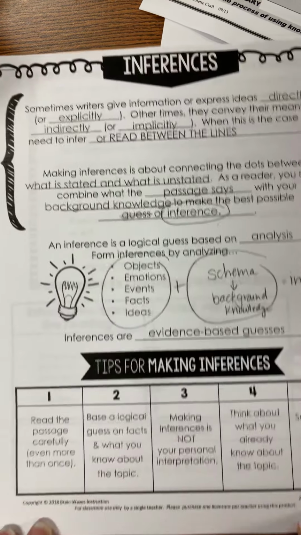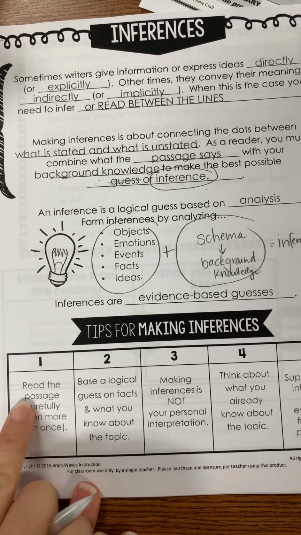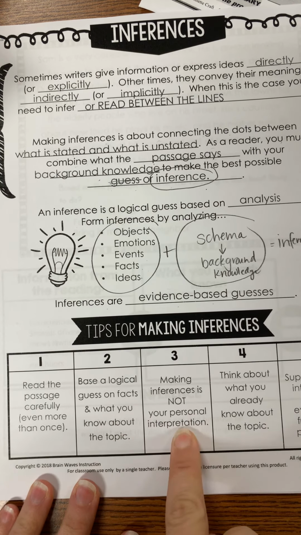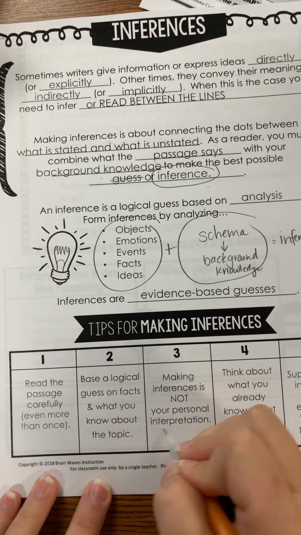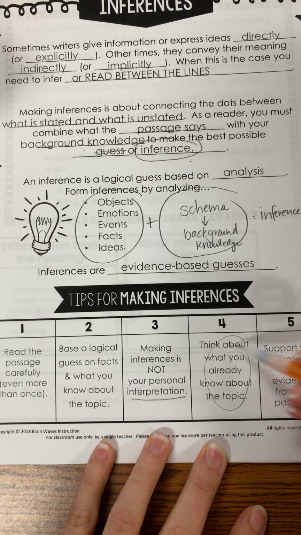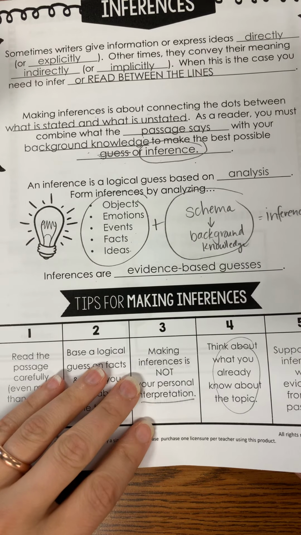All right, let's look at these tips. Tips for making inferences. Number one, this was in your puzzle. Read it carefully. Base it on a logical guess. It's not just your personal interpretation. Think about what you already know. That's your schema. And support it with evidence from the passage. You need evidence.